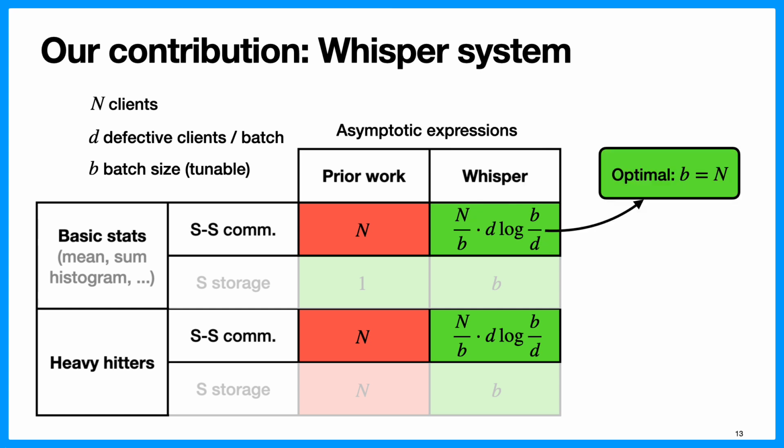Now what's interesting is that we can set batch size to be whatever we want, and if we set it to be equal to n, then one can show that the communication that we achieve is optimal. In particular, it matches asymptotically the information lower bound. So you cannot hope to achieve better than this.